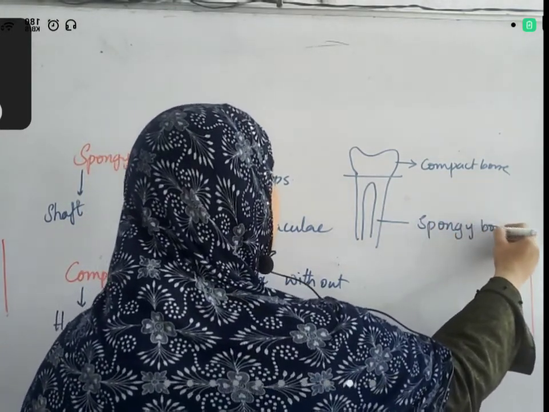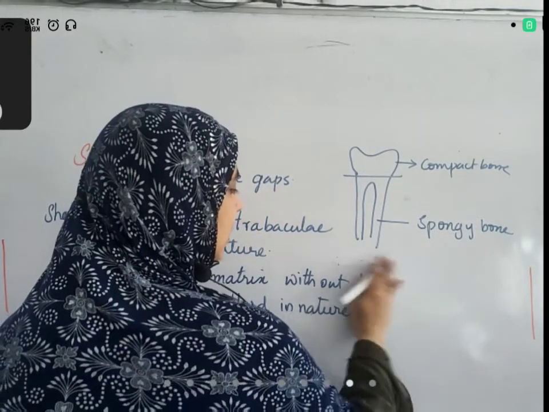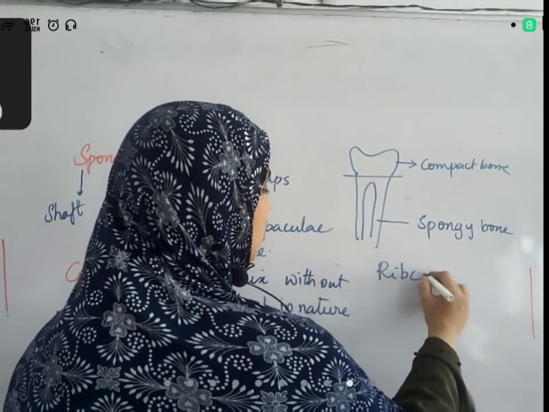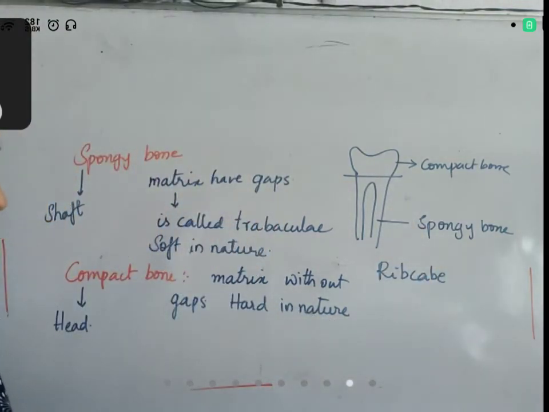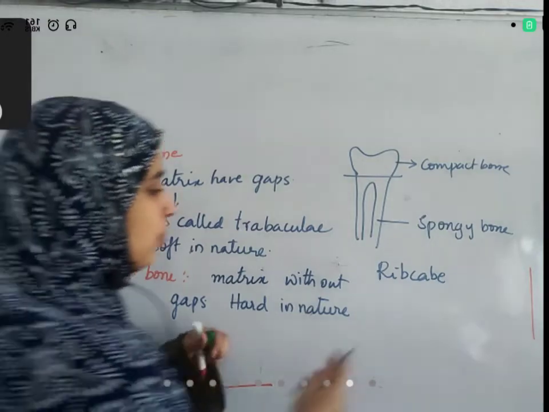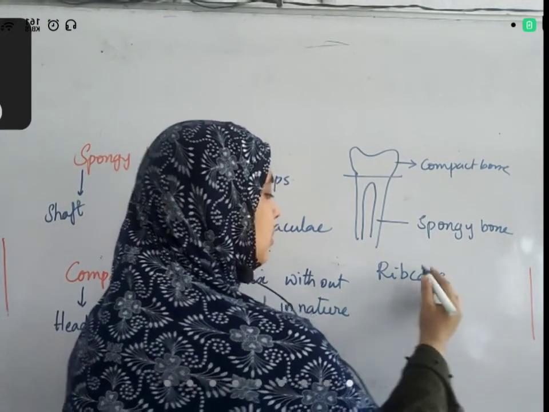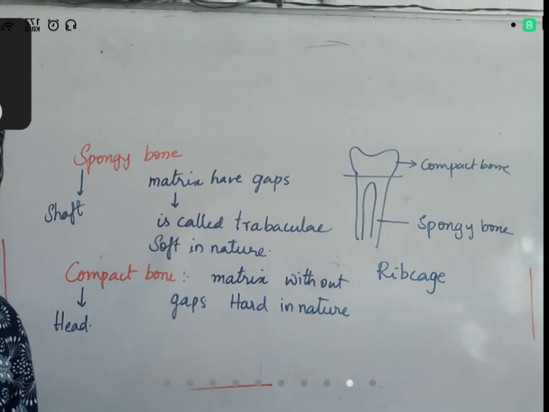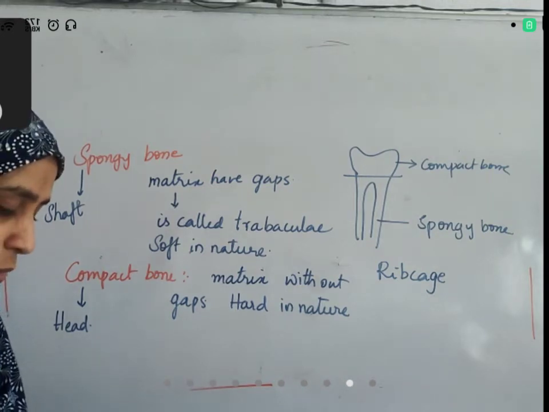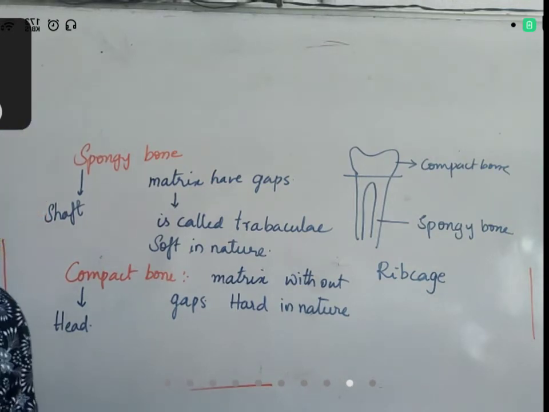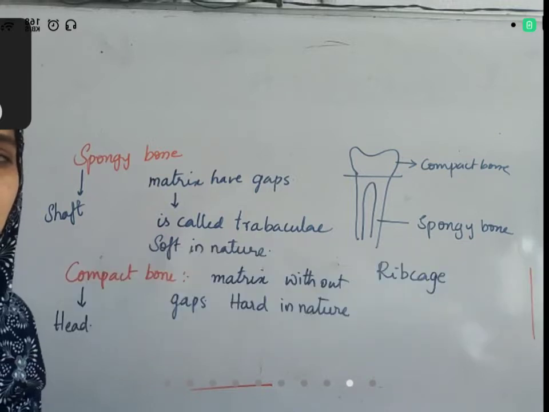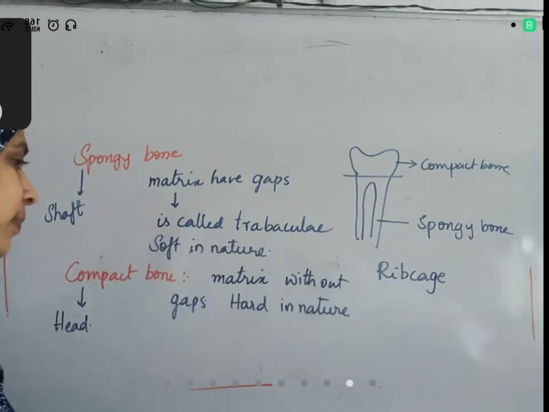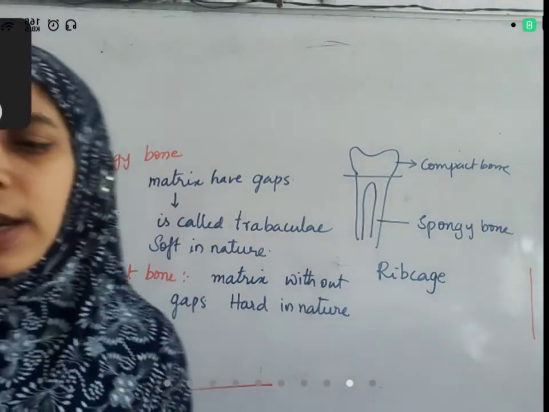Not only this region, you can take some bones like the rib cage. In the rib cage there is no starting point, so there is no head, and in that bone also spongy bone is present. Some bones are completely spongy, and some bones have a compact part and a spongy part. That is about the structure of both.